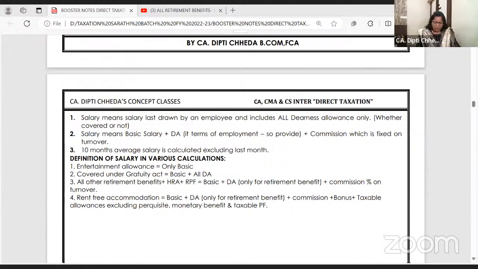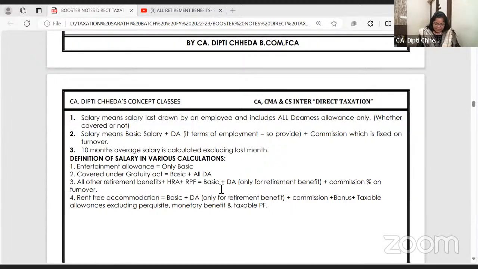Yes, right. One more very important disclaimer: I am giving you the gist, the best gist. If you ask me to explain how the retirement benefit calculation is done, then Sarthi videos are there. Just check the salary head first video, all the retirement benefit problems. I have explained them and it will be 100% clear. These classes I have taken live on YouTube and they are free to watch as many times as you want. Now, this is the gist I have made on my own.